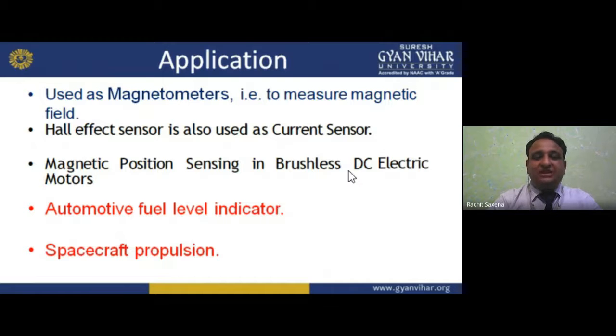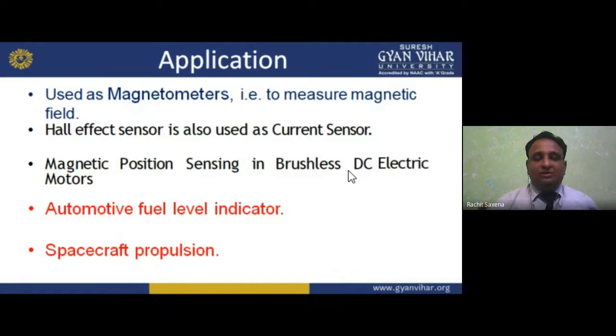Brushless DC, BLDC. Nowadays we are using BLDC motors in e-rickshaws. You know, electric rickshaws, and we can also use them in electrical vehicles. Tata Nexon is an electrical vehicle, Hyundai Kona is also there. Electrical vehicles are available in the market. We can charge the battery and drive that car without filling fuel, that is diesel or petrol.